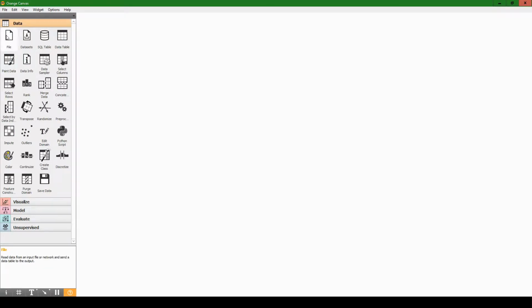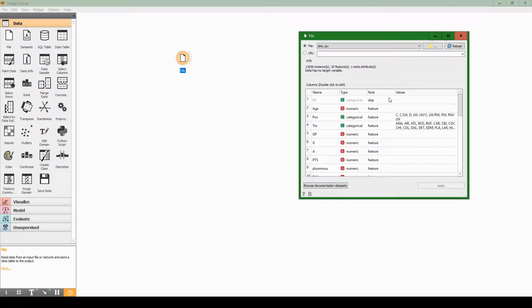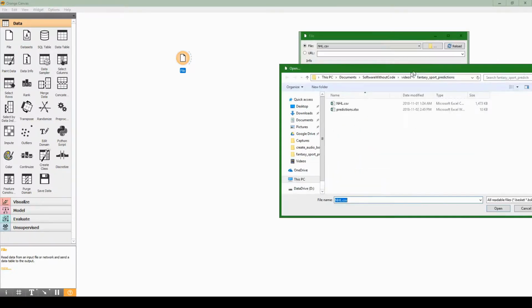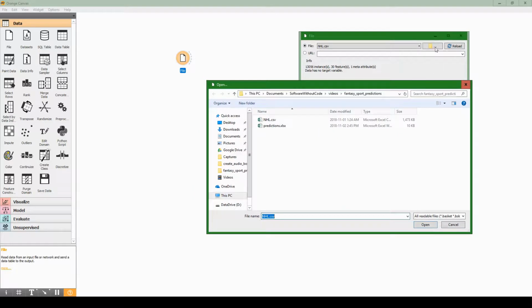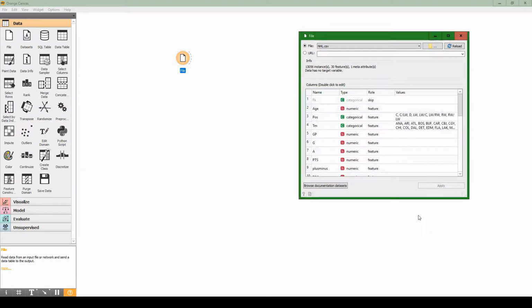So let's start by opening the data tab and dragging out the file block. Now, the file block is how you import your data. You'll note here, I've imported it previously, so it's already loaded here, but just for your reference, when you're first importing the data, you'll want to click this File Dialog Browse button, the one with the 3 dots, and find your spreadsheet. In my case, it's called NHL.csv. It's the one I showed earlier in the video, and then I'll hit Open.